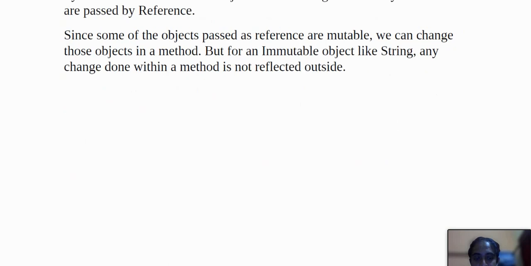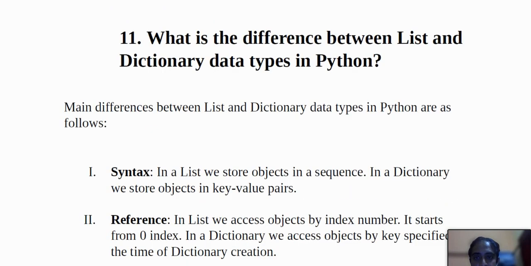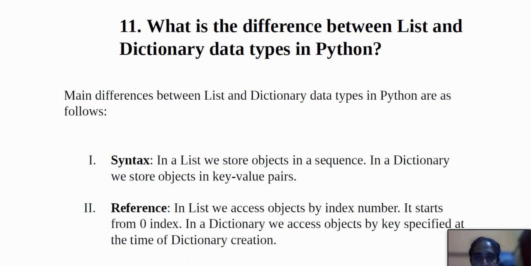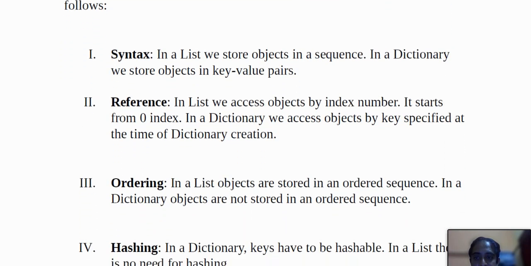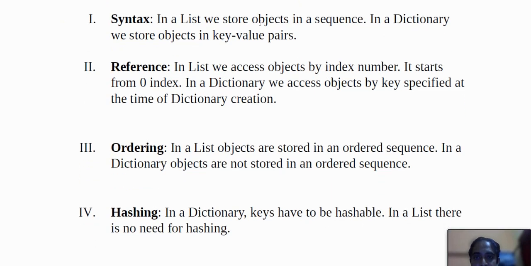Next is: what is the difference between list and dictionary data types in Python? The main differences between the list and dictionary data types in Python are as follows. Syntax: in a list we store objects in a sequence, and in a dictionary we store objects in key-value pairs. Access: in a list we access objects by index number, which starts from 0, and in a dictionary we access objects by the key specified at the time of dictionary creation.